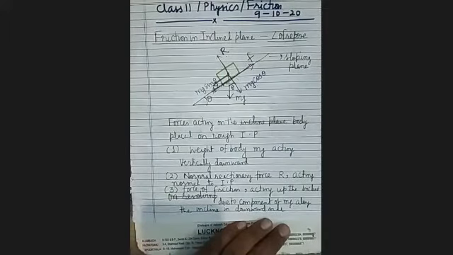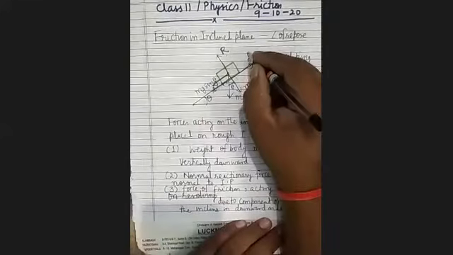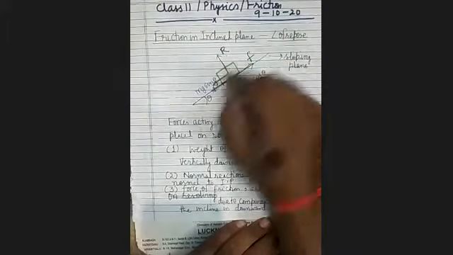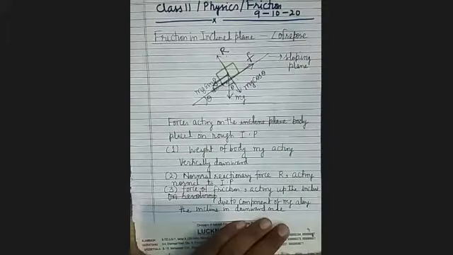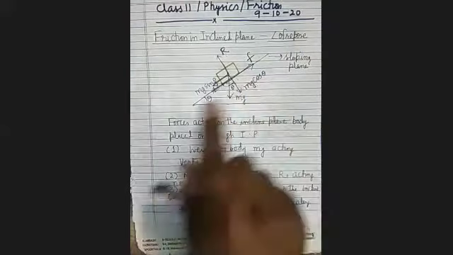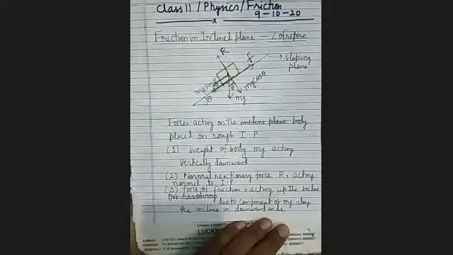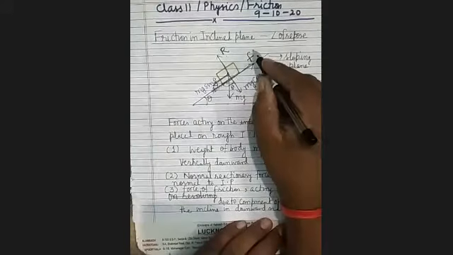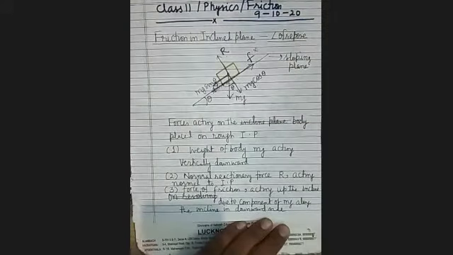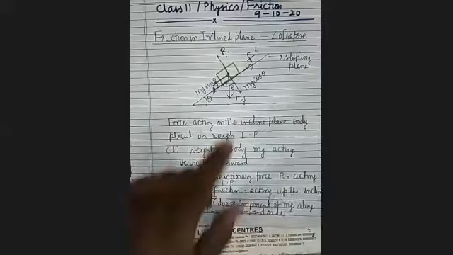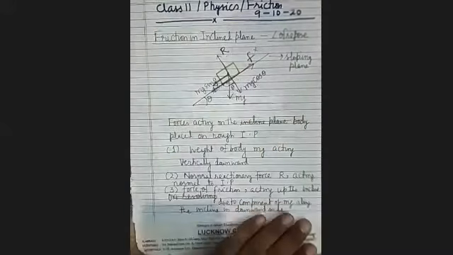Is there any third force also on the body? Yes, there is a third force. And what is that third force? That third force is the force of friction. But you can say that there is no external force, and since there is no external force, there should be no force of friction. There should be no static force of friction.